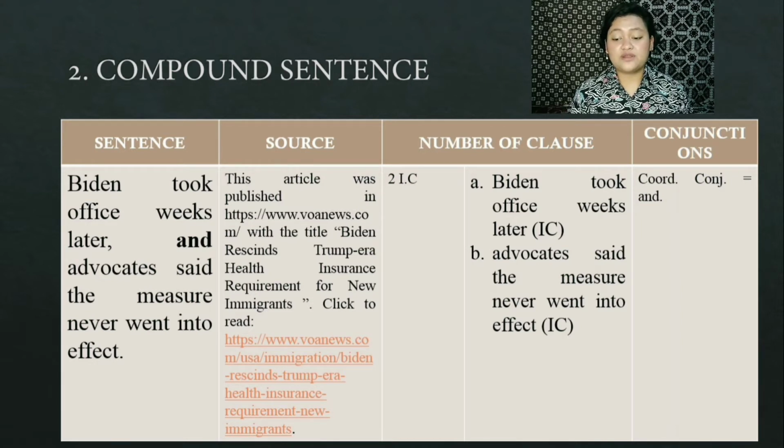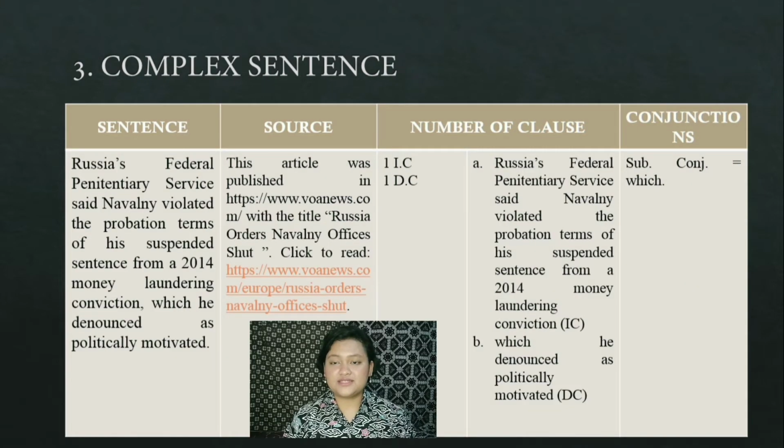The first independent clause is Biden took office weeks later, and the second independent clause is advocates said the measure never went into effect. There's a conjunction, coordinating conjunction, and the third is complex sentence.